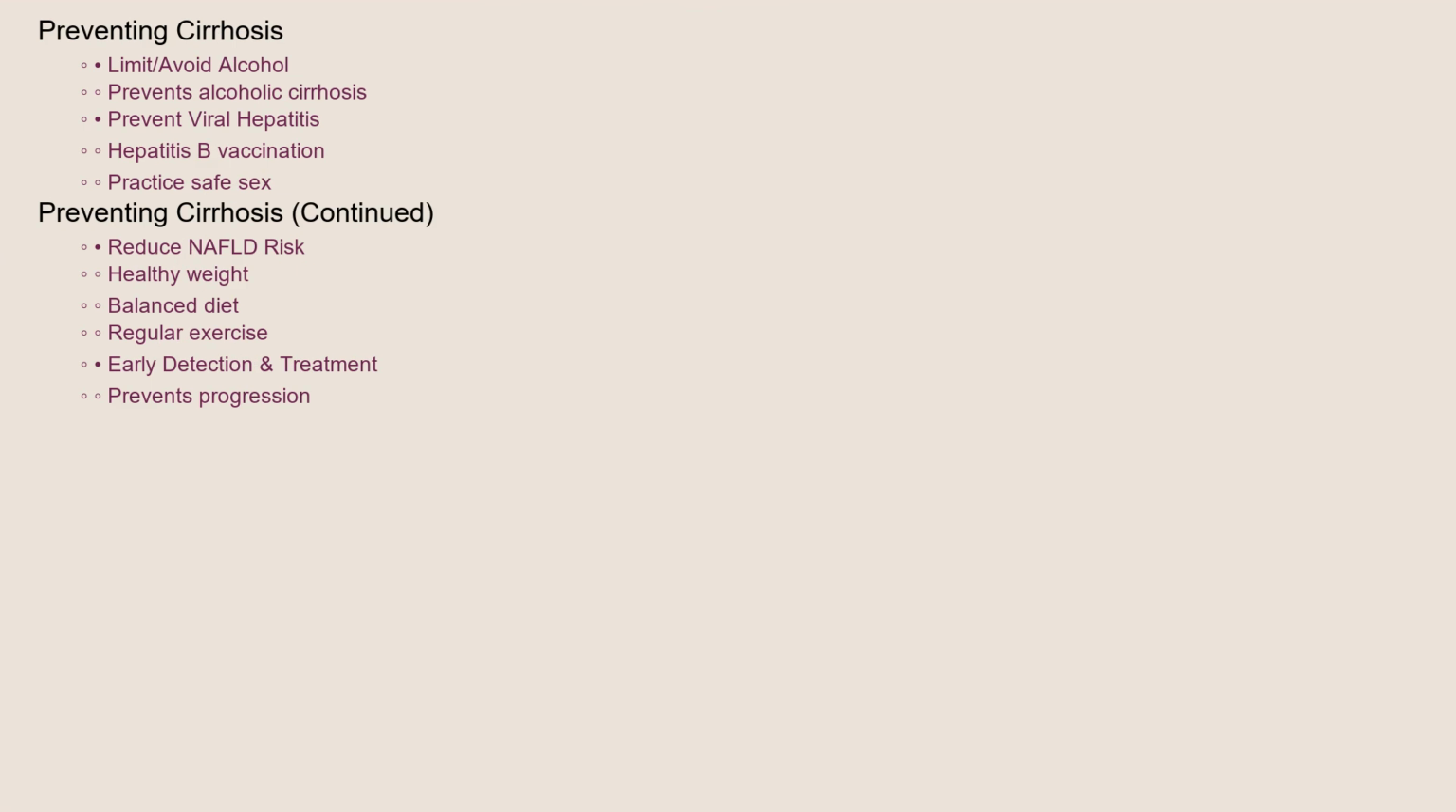Prevention is key when it comes to cirrhosis. Limiting or avoiding alcohol consumption is crucial for preventing alcoholic cirrhosis. Vaccination against hepatitis B and practicing safe sex can help prevent viral hepatitis. Maintaining a healthy weight, eating a balanced diet, and exercising regularly can reduce the risk of NAFLD. Early detection and treatment of liver diseases can also help prevent the progression to cirrhosis.